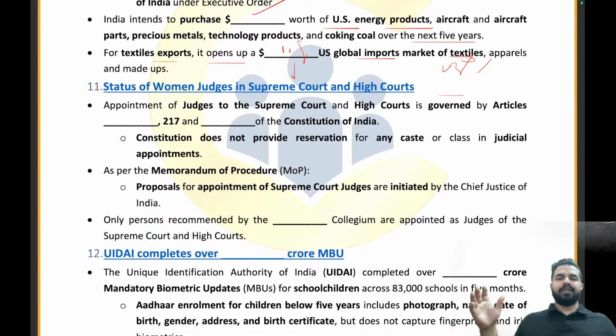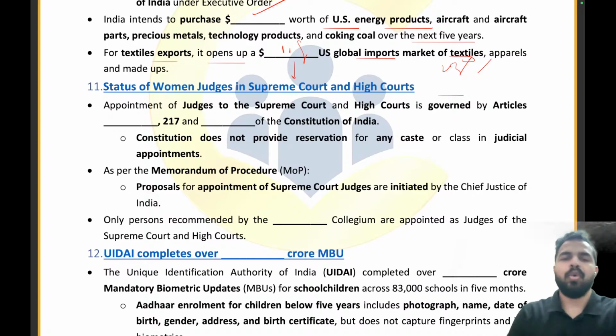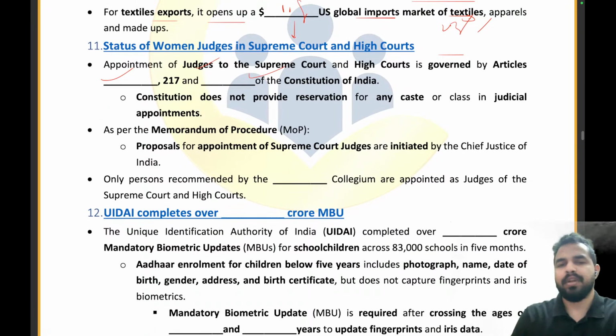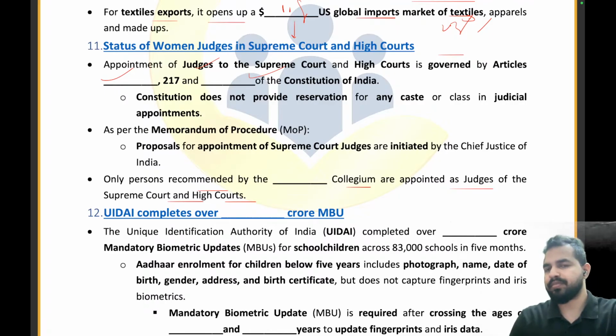The appointment of the judges to the Supreme Court and High Court is governed by the articles. Which articles are there? 124, 217, and 224. That is the right answer. So only persons recommended by the Supreme Court Collegium are appointed as the judges of the Supreme Court and the High Courts. Is this the scenario?